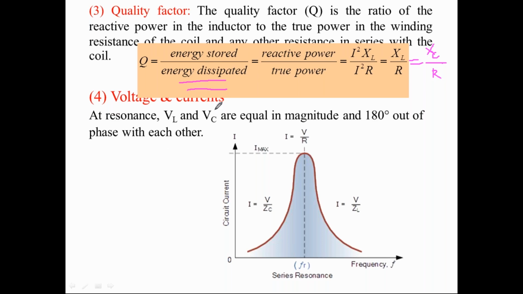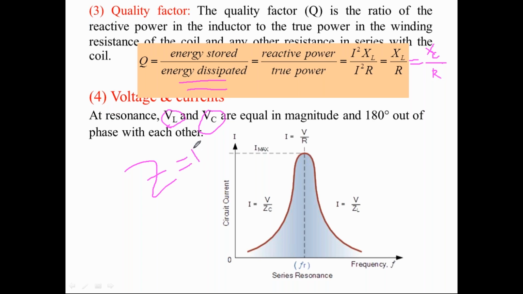Then the next one is the voltages across the inductance alone and the capacitance alone. At F equal to FR, the voltages across L and C are equal and opposite. If you draw the curve here, at F equal to FR, Z is equal to R only.